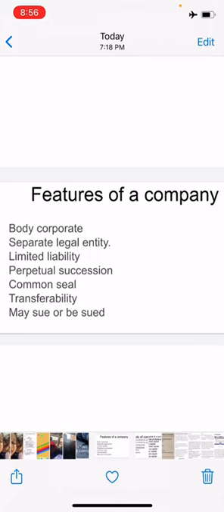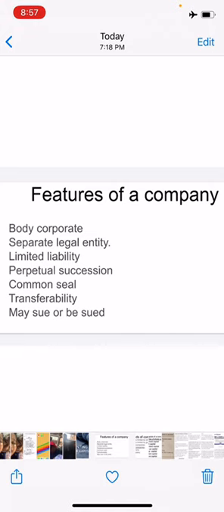So the first feature is body corporate. A company is formed according to the provisions of law enforced from time to time. So how is the company formed? In India, companies are formed and registered under the companies law, except in the case of banking and insurance companies, for which a separate law is provided.